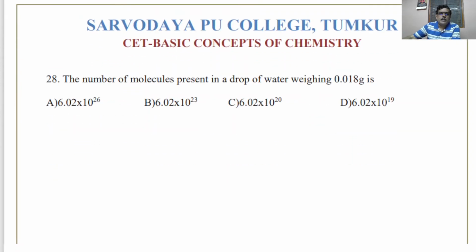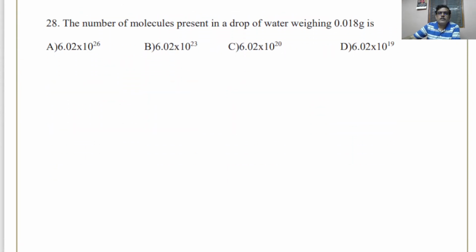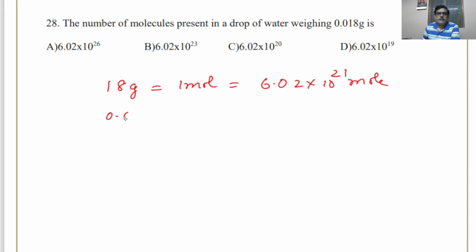The number of molecules present in 1 drop of water weighing 0.018 gram. Okay. See, 18 gram of water is 1 mole, and that will be containing 6.02 into 10 to the power of 23 molecules. Now 0.018 gram means how many molecules. You take it as x, so make it like a fraction and solve for x.